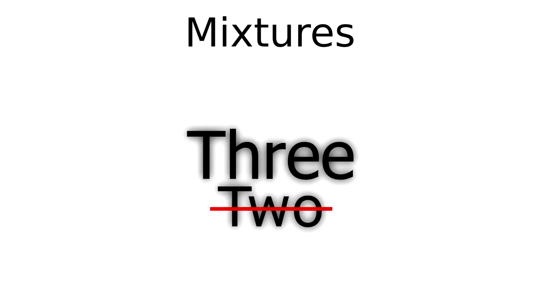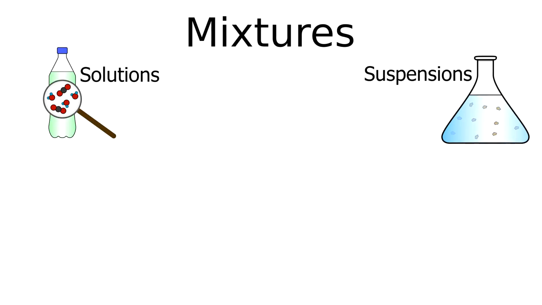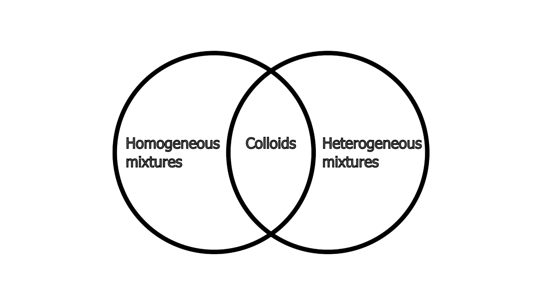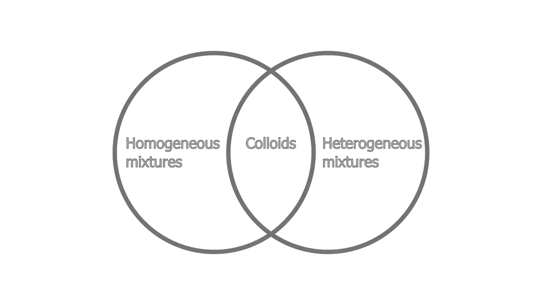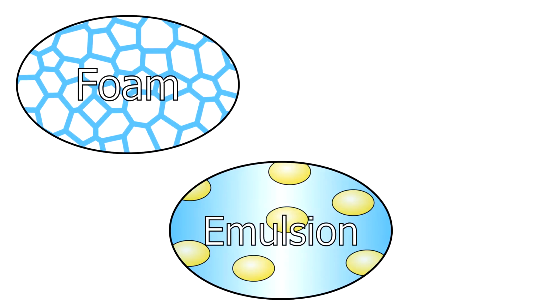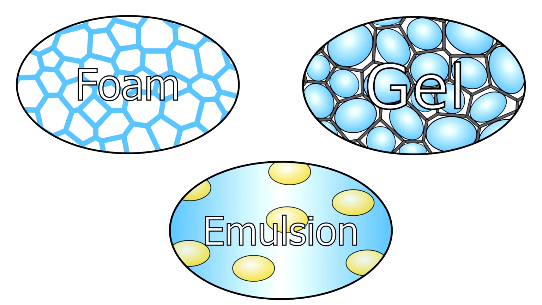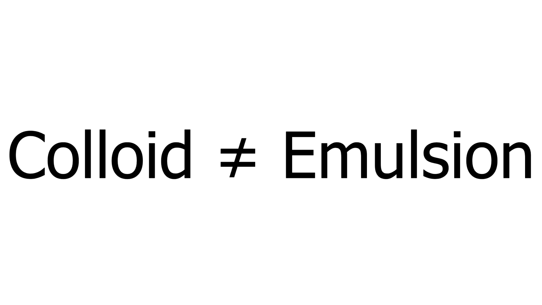There are three types of mixtures: the homogeneous solutions, heterogeneous suspensions, and colloids. Colloids can be categorized either as homogeneous or heterogeneous. There are several types of colloids: foams consisting of a liquid and a gas, emulsions mixing two liquids that don't dissolve, and gels combining a solid with a liquid. Colloids are sometimes called emulsions, but as emulsion is just one type of colloid, that's completely wrong.